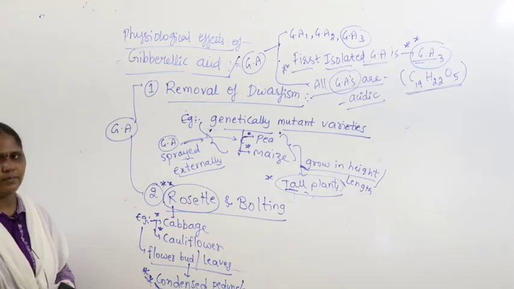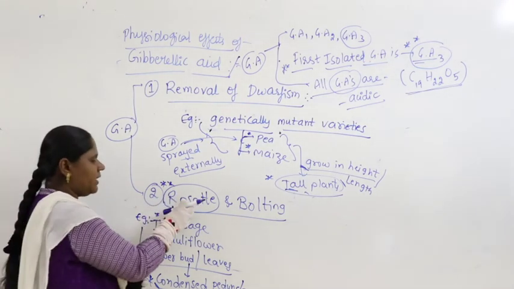Then what is bolting? Suppose the rosette arrangement is there.